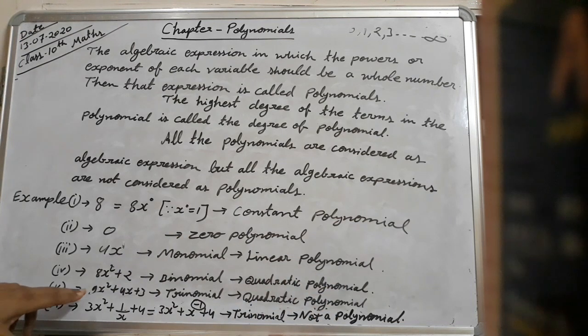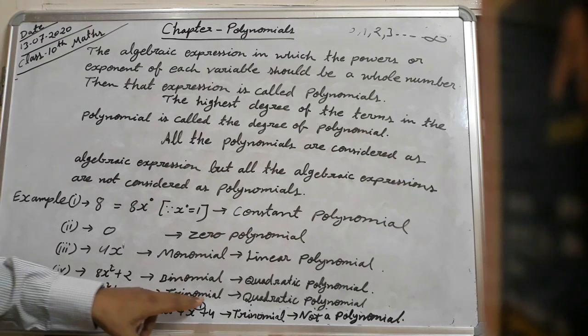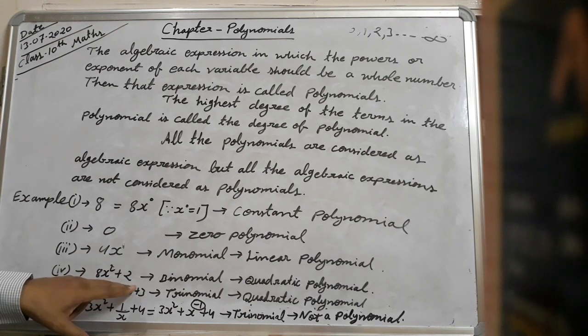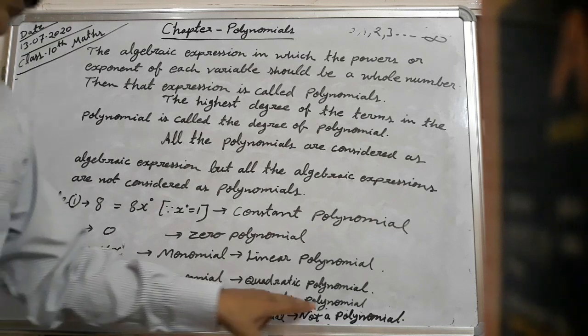Fifth example, 9x square plus 4x plus 3. Here there are 3 terms, therefore it is called a trinomial. And here the highest degree of x is 2, and here the power of x is 1. In the whole expression, the highest degree is 2. Therefore, it is called a quadratic polynomial.